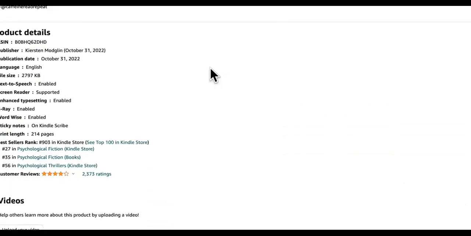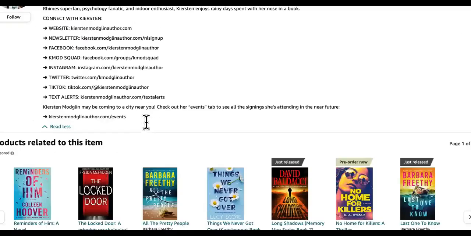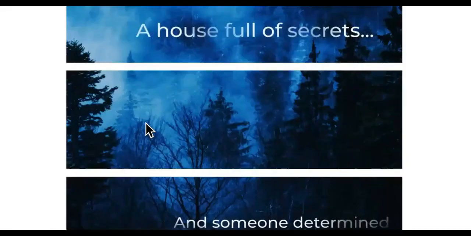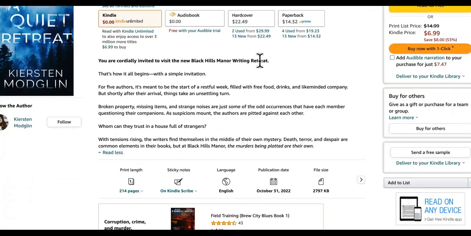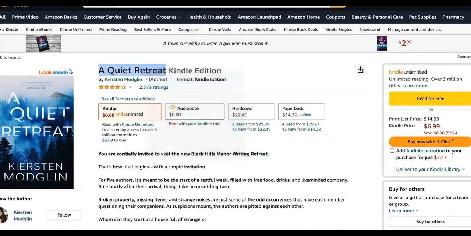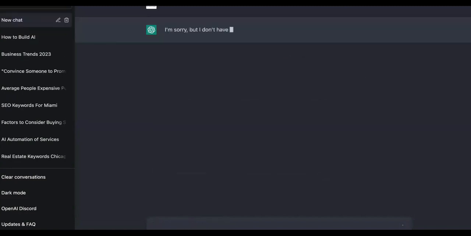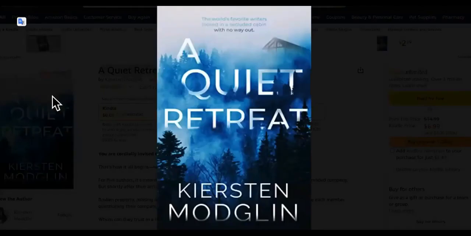Once you find the chapters and the outline, or what do they call it? I can't even think of the name of it. The index. I think that's the index, right? You find the index, and let me see. Here it is. Give me the chapters, if they can find this. Give me the chapters of the book. I don't know if this book is famous enough. See, it's not famous enough. But basically, that's what you would do. You would need to get the chapters of this book. Like, how do I get the chapters of this book, right?